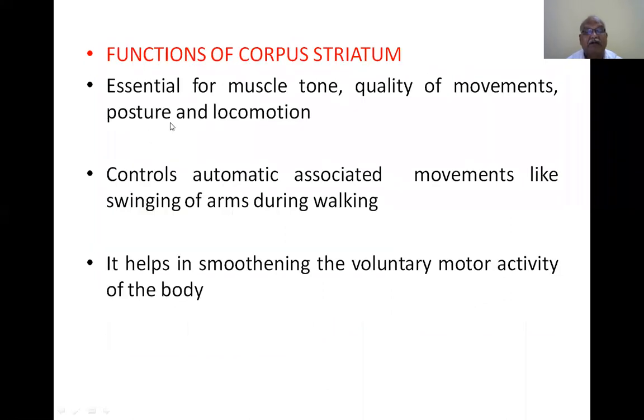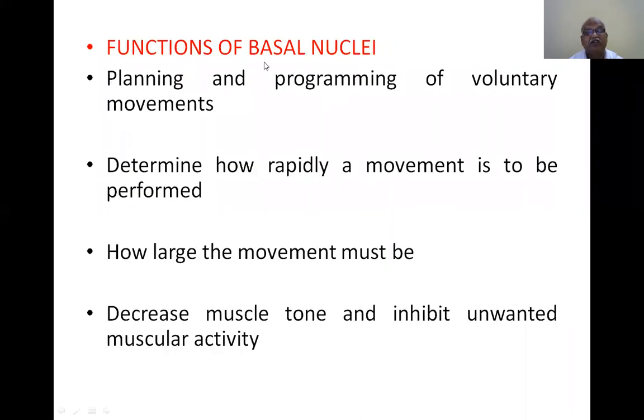Functions of corpus striatum. Essential for muscle tone, quality of movement, posture and locomotion. Controls automatic associated movements like swinging of arms during walking. It helps in smoothing the voluntary motor activity of the body. These are all the functions of the corpus striatum and of the basal nuclei.